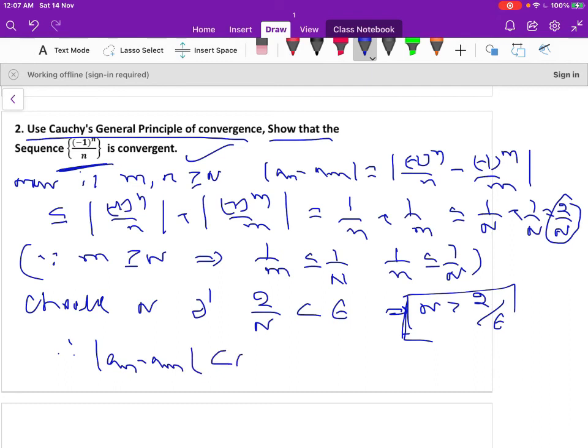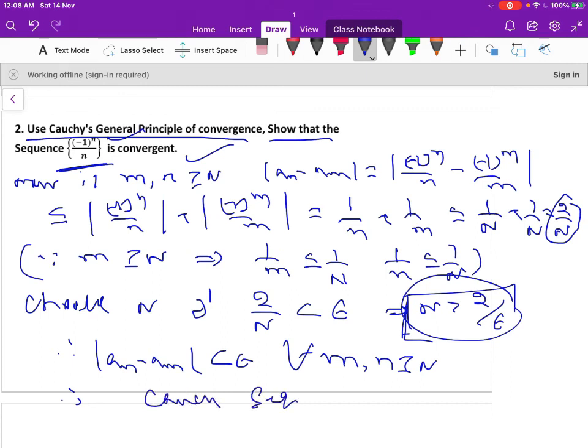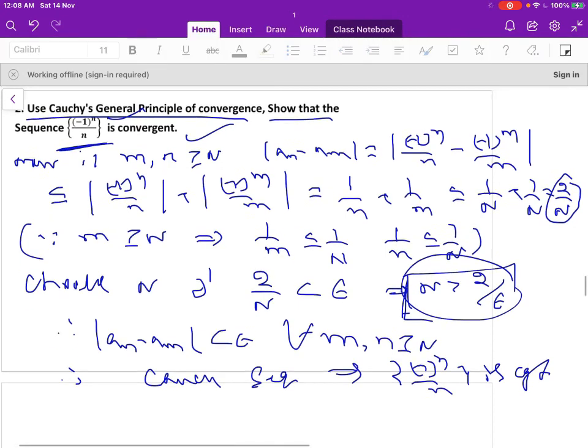Therefore I can write modulus of a_n minus a_m less than epsilon for all m, n greater than or equal to N, where N is greater than 2 by epsilon. So therefore the given sequence is a Cauchy sequence. So this implies the sequence minus 1 to the power of n by n is convergent. It is a convergent sequence.